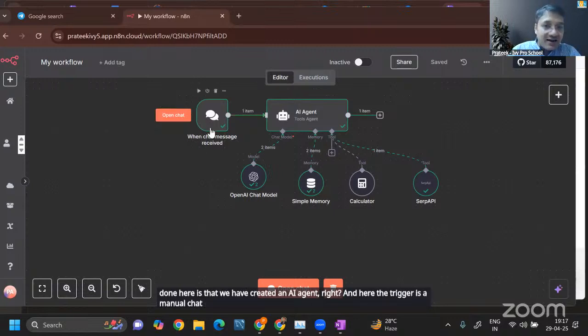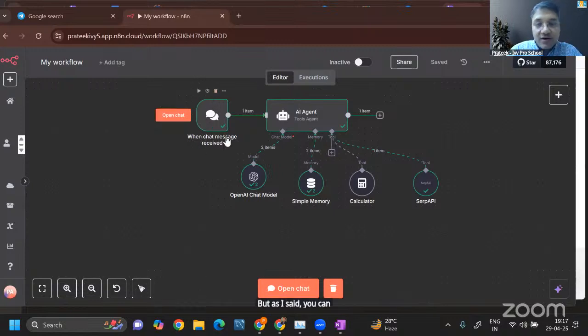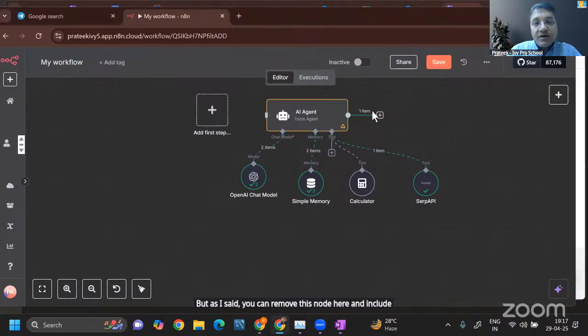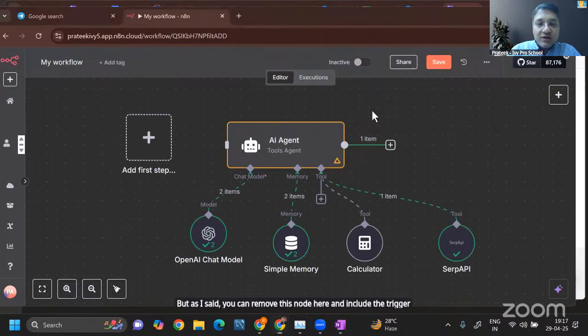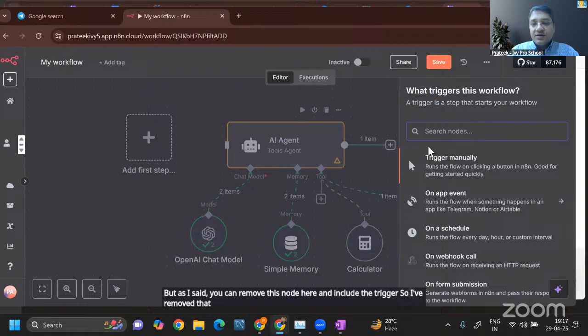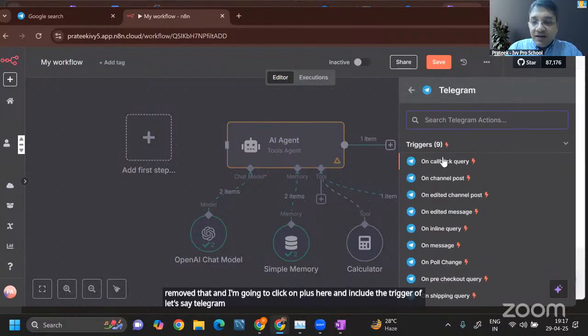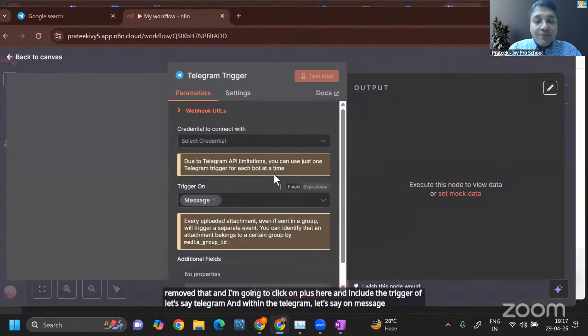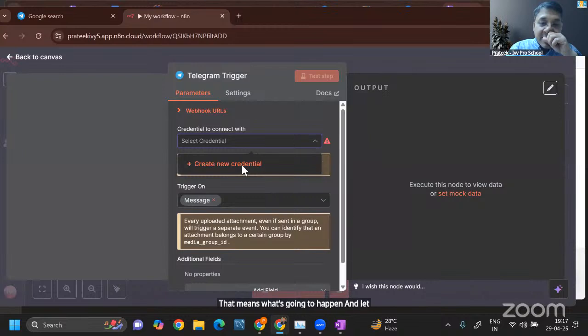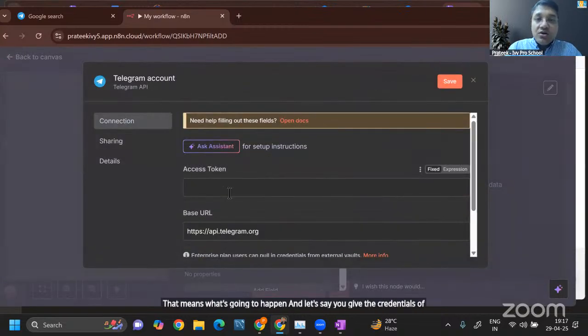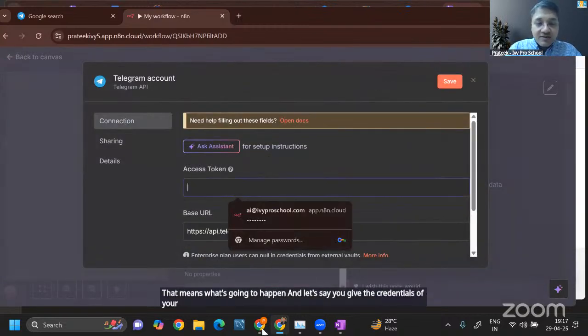But as I said, you can remove this node here and include the trigger. So I've removed that and I'm going to click on plus here and include the trigger of, let's say, Telegram. And within the Telegram, let's say on message. That means what's going to happen is, and let's say you give the credentials of your Telegram as well.